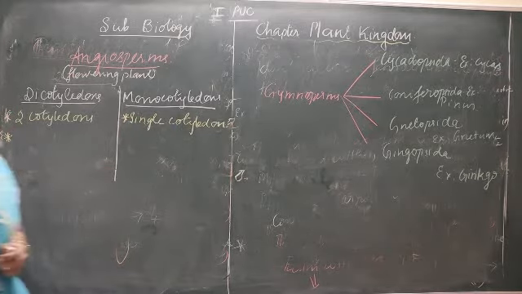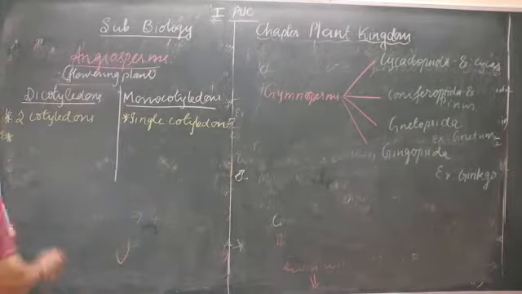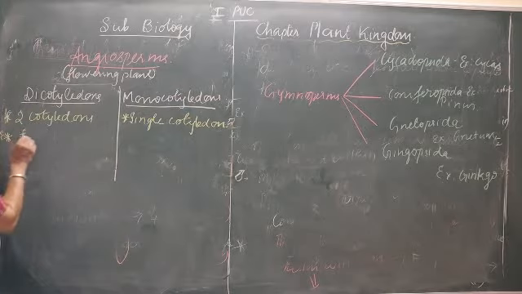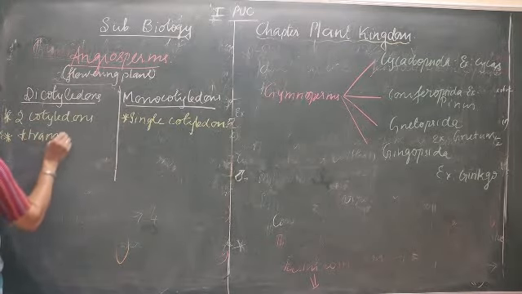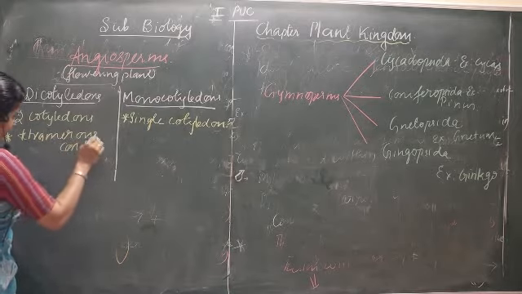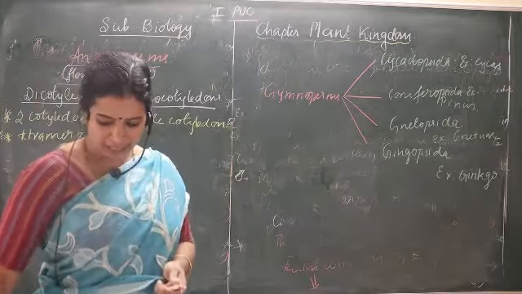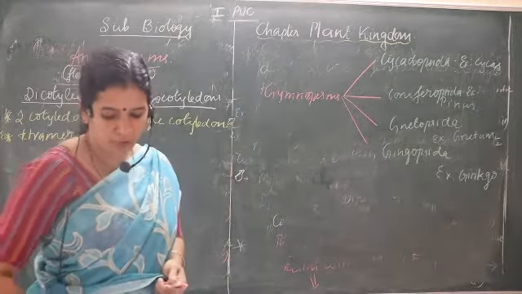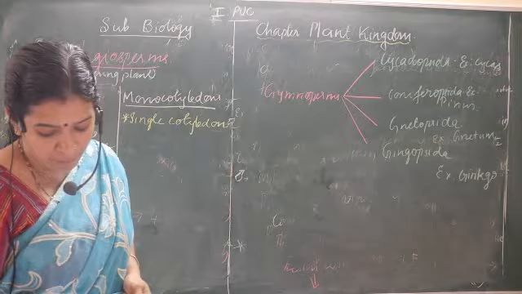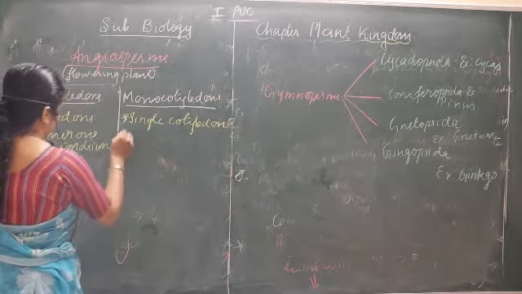Then the next feature is about their petals. In dicotyledons, the petals are in tetramerous condition, whereas in monocotyledons, the flowers will have the petals in multiples of 3.